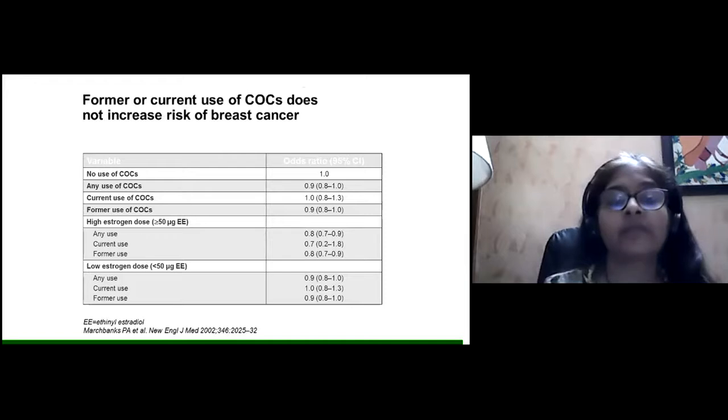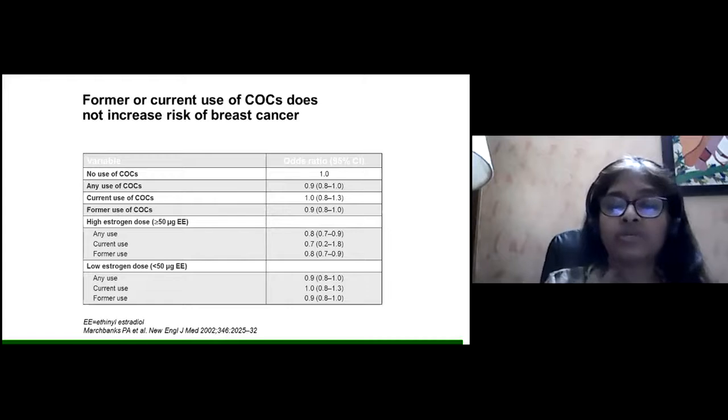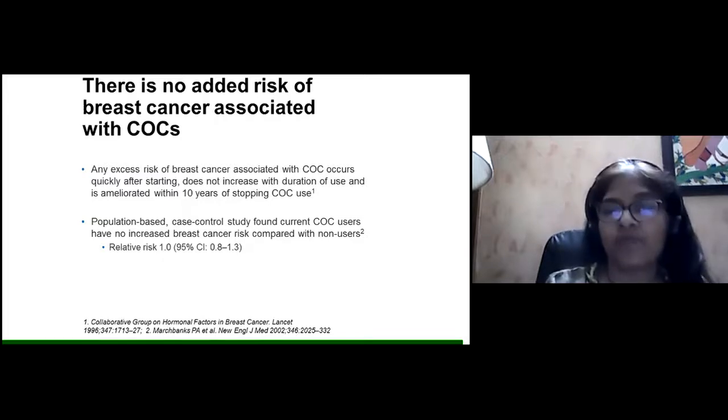They say that if there is no use of any oral contraceptive, your odds ratio of getting breast cancer is 1. Then any use of oral contraceptive actually lowers it, making it 0.9. If the patient is currently using oral contraceptive pills, then this is the same as no use, that is 1. And if there is former use, then it is 0.9. The whole idea is to reduce the estrogen dose. The low estrogen dose is very good because it does not increase the risk of breast cancer. So there is no added risk of breast cancer associated with combined oral contraceptive pills.